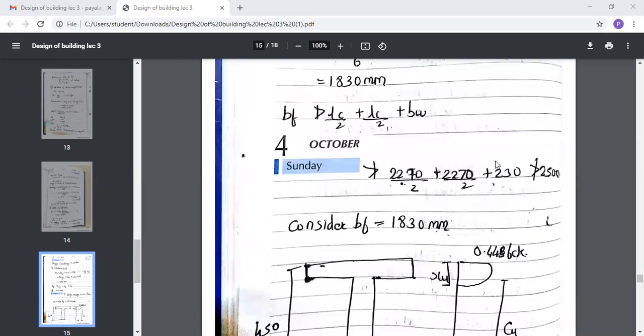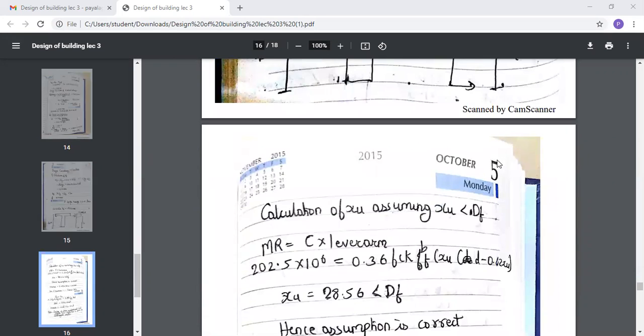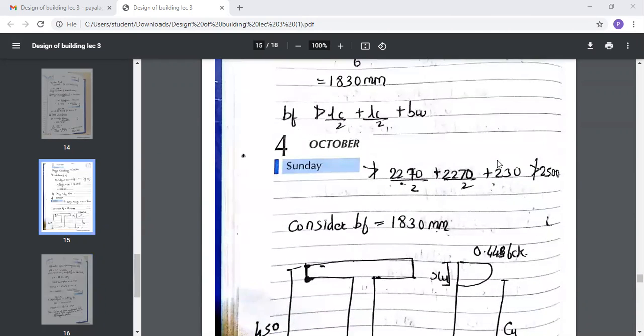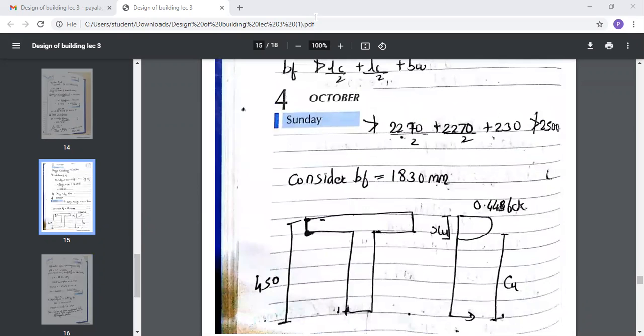Depth, yes, depth is 550. Substitute the value for depth as 550. It is not 450, it is 550. Do this correction. The value for the total depth is 550 over here.